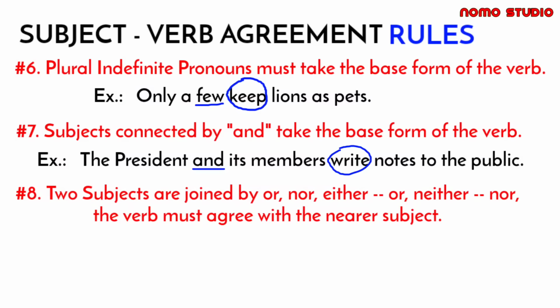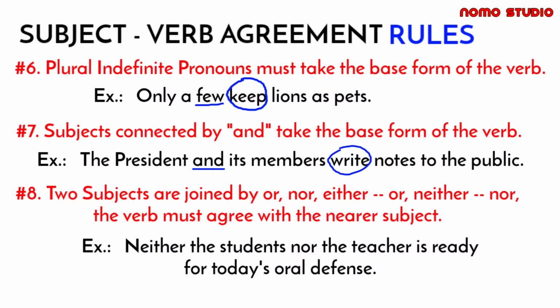Rule number 8. When two subjects are joined by or, nor, either or, neither nor, the verb must agree with the nearer subject, kung saan yung pinakamalapit na subject. So for example, neither the students nor the teacher is ready for today's oral defense. Now, we have two subjects in this sentence, students and teacher. But as per the rule, the verb must agree with the nearer subject. Since yung ating nearer subject is singular, so we have to make the verb singular as well.